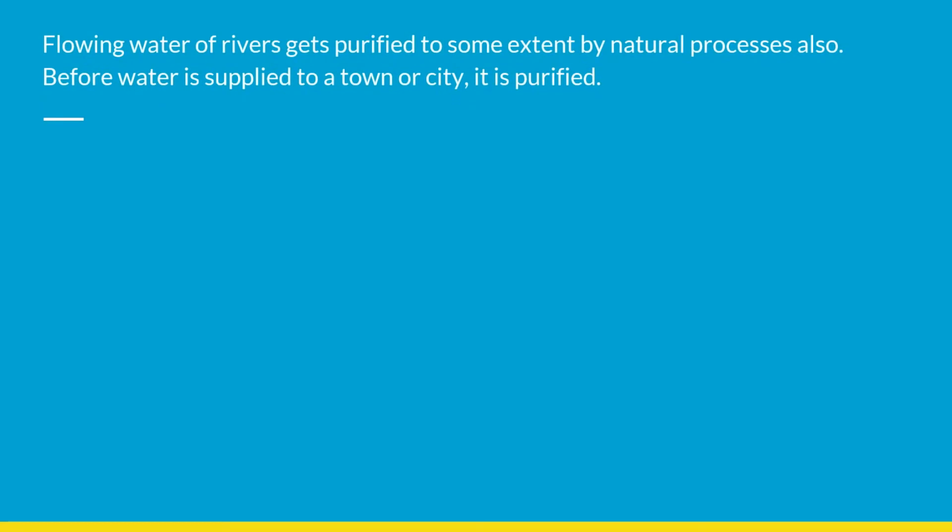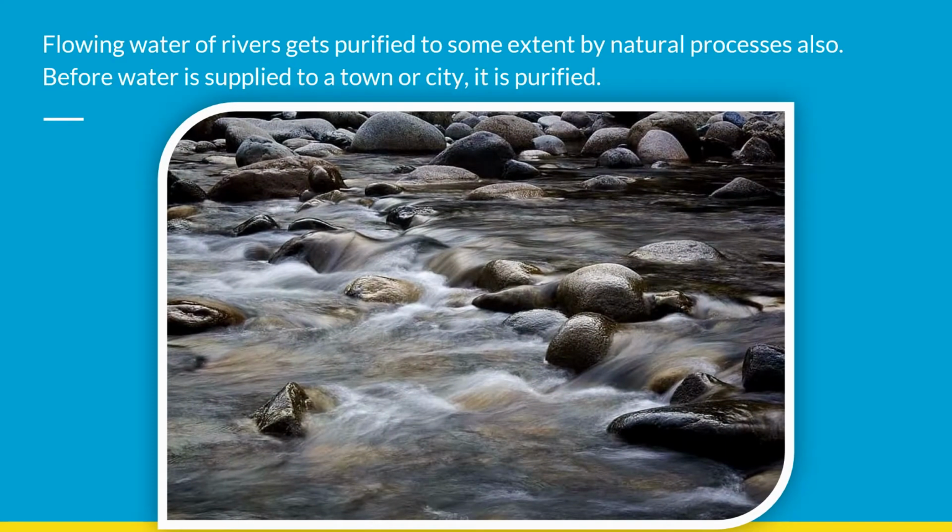Like the waters from the industry, sewage and other wastewaters of a town are also processed for purification. This will prevent pollution of water. Now, the flowing waters of rivers get purified to some extent by natural processes also. Before water is supplied to a city or town, it is purified.